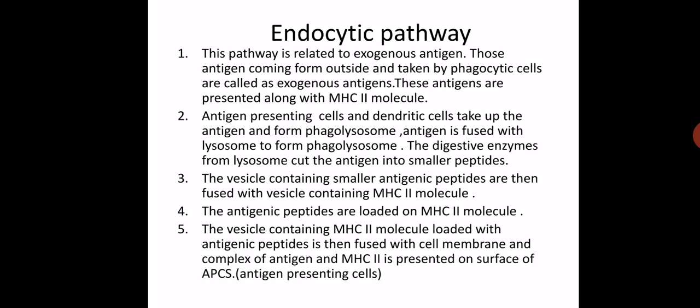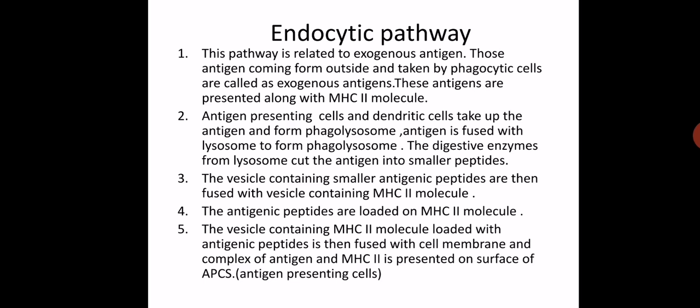The antigen presenting cell. Again I will repeat. The antigen comes in contact with the cell. The antigen is captured by the antigen presenting cell. Then it is fused with lysosome. Lysosome secretes enzyme which cuts the antigens into fragments or peptides. The vesicle containing these peptides fuses with another vesicle containing MHC class II molecule. So there is a formation of a complex of antigenic peptides and MHC class II molecule.